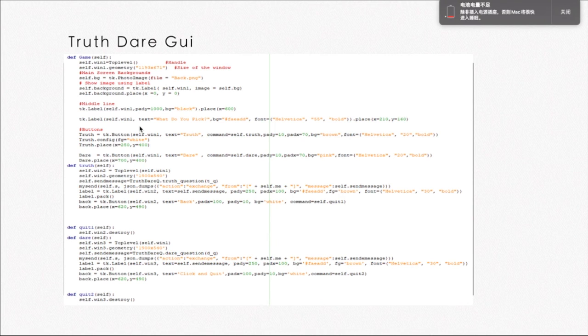Also, when we get this message, we will first send this message to another user, which is the winner, by server, and then we will show this message on the interface in order to let it become the same message, because we ran this random choice. And this is how we create our Truth&Dare GUI.